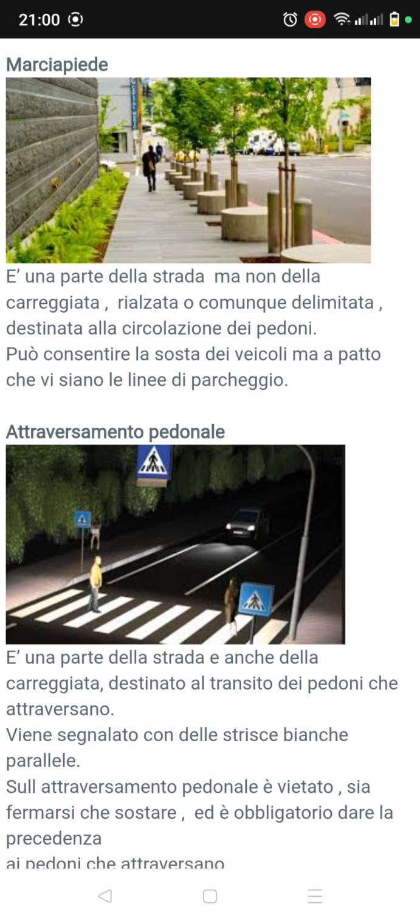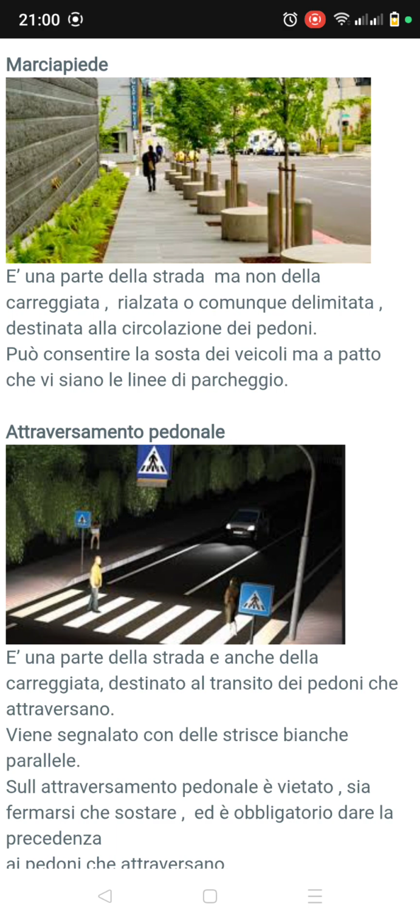A marciapiedi is a pedestrian walk path where pedestrians walk on the road. It is the part of the road reserved for the circulation of pedestrians. Look at where the people walk. This one is the marciapiedi. Il marciapiede è una parte della strada. So this pedestrian walkway is part of the road, ma non della carreggiata, but not part of the carriageway. Rialzata o comunque delimitata. So it can be raised or in any way limited. Destinata alla circolazione dei pedoni. And it is designated for the circulation of pedestrians.